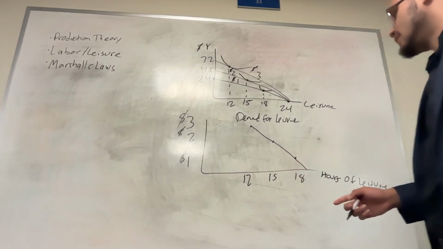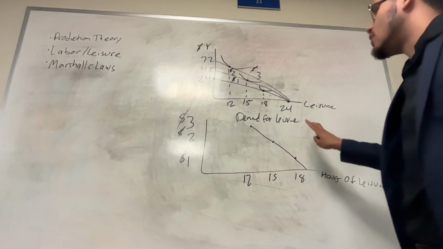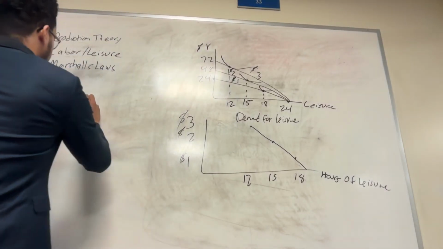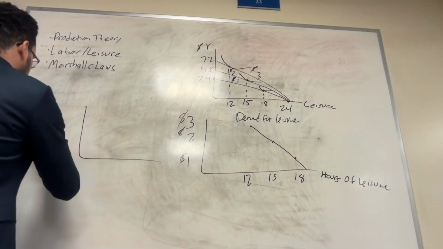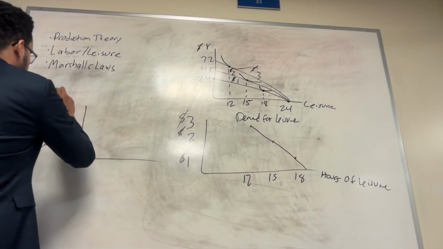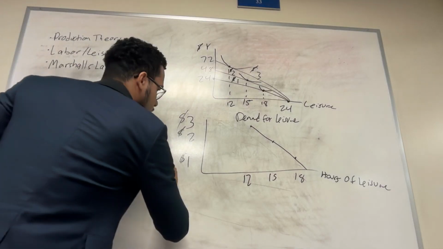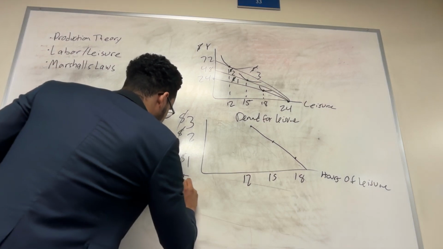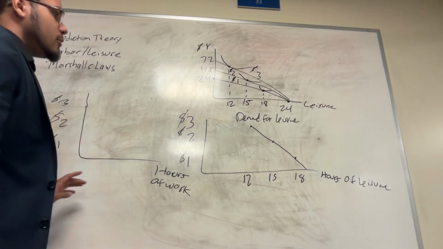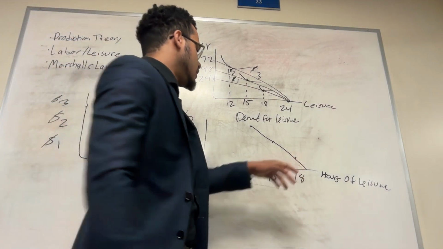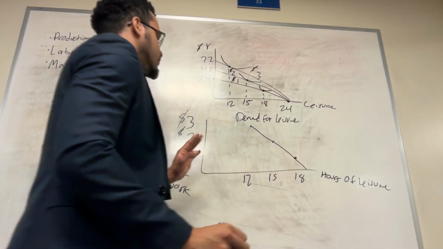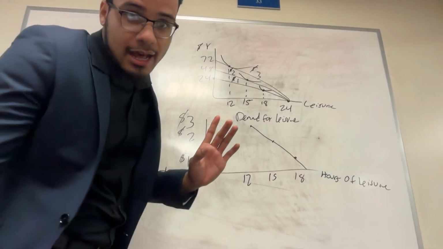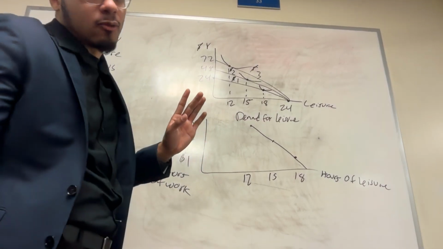Okay, so from here we could also derive the supply of labor: $1, $2, $3, and hours of work. If at $1 we're willing to take 18 hours of leisure, that would imply that we're going to give 6 hours of work.